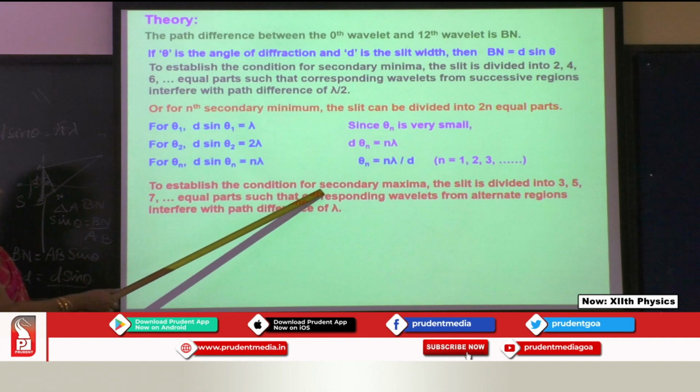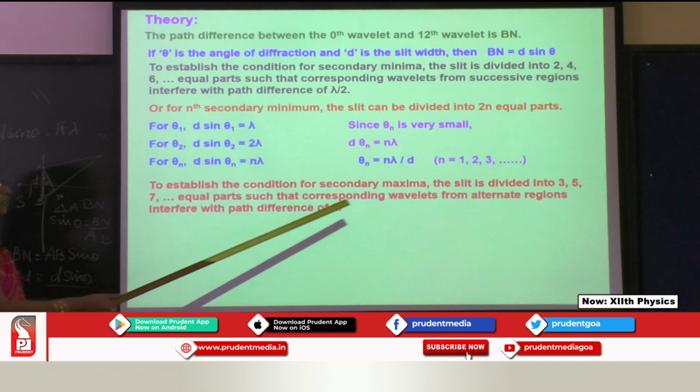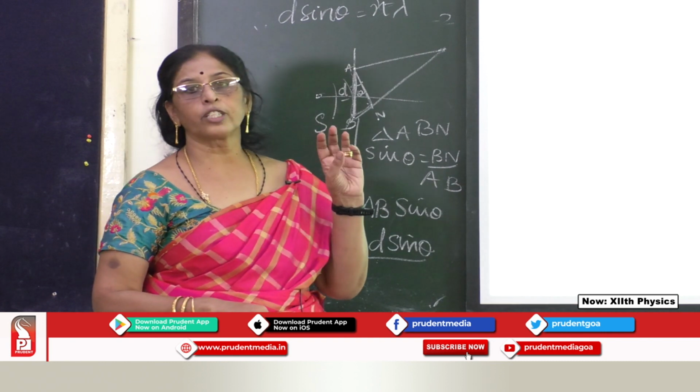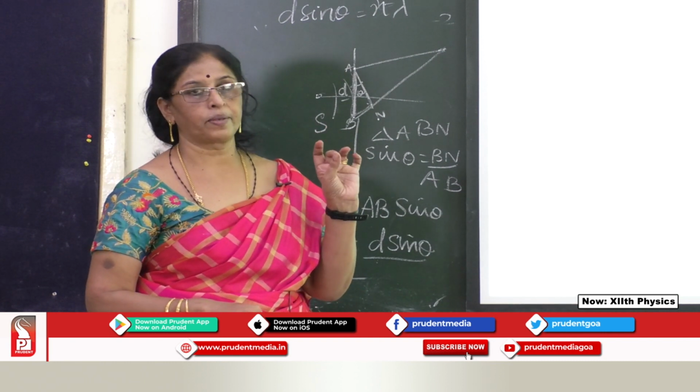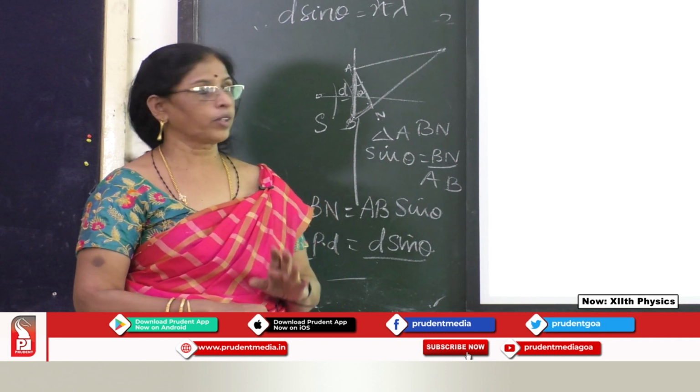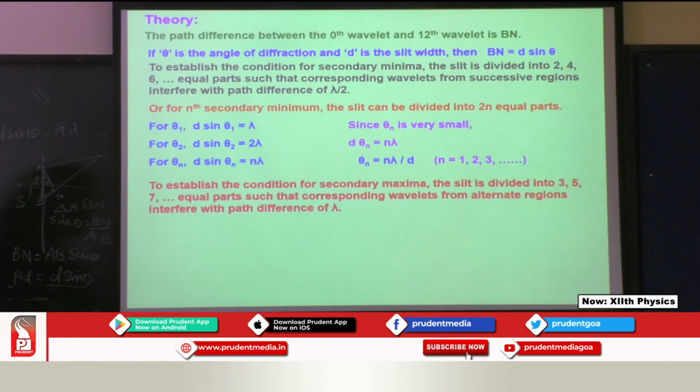To establish the condition for secondary minima, the slit is divided into how many parts? For maxima, it is divided into 3, 5, 7, and the intensity gradually decreases. Equal parts corresponding to the wavelets from alternate regions interfere with path difference lambda.